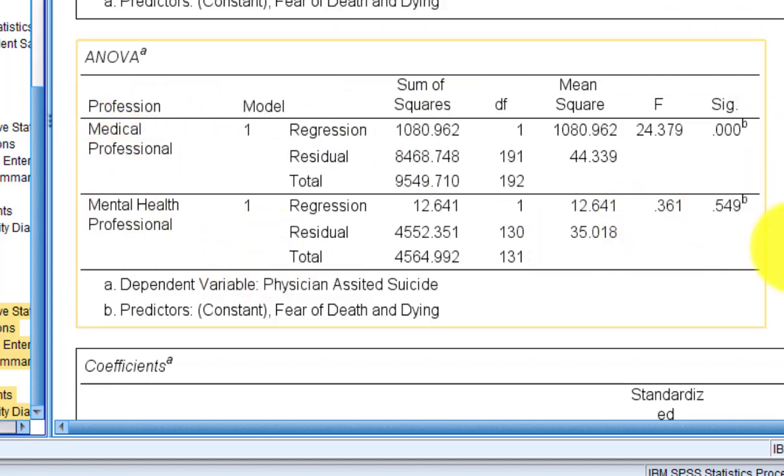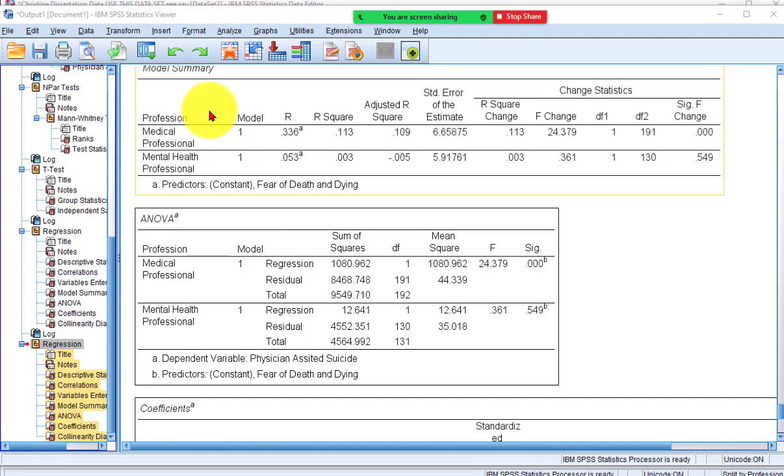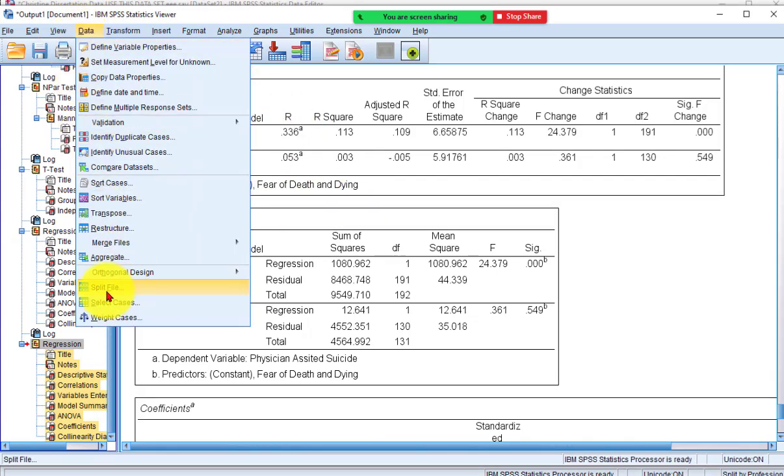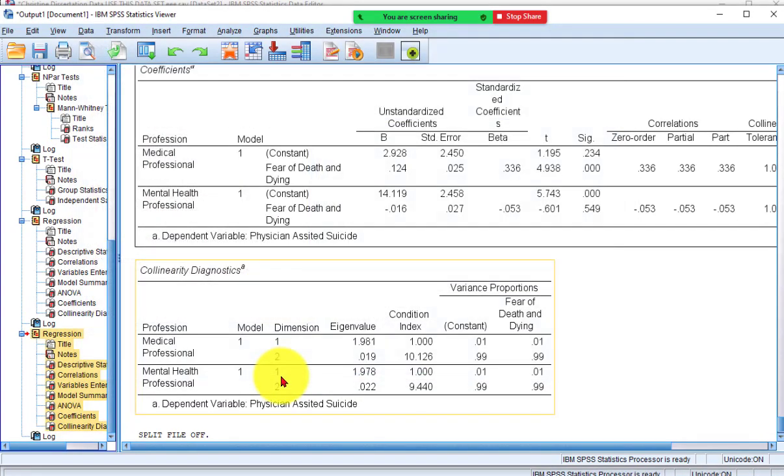but it is not for the mental professionals. All right, so since they're different, since we split the file, we know that the grouping variable called professions, if it's significant for one level, one group, and not the other, by definition makes that categorical variable a moderator. But I've got a little trick up my sleeve here. I'm going to unsplit the file. I keep forgetting to do that, but we're going to unsplit that file.